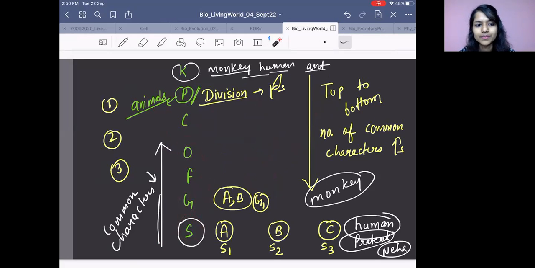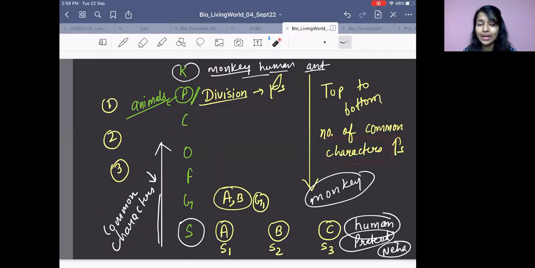Answer it now. Swati and Azam have answered it correctly. As we go from species to kingdom, the number of common characters decreases. Similarly, if I come from kingdom towards species, the number of common characters will increase.